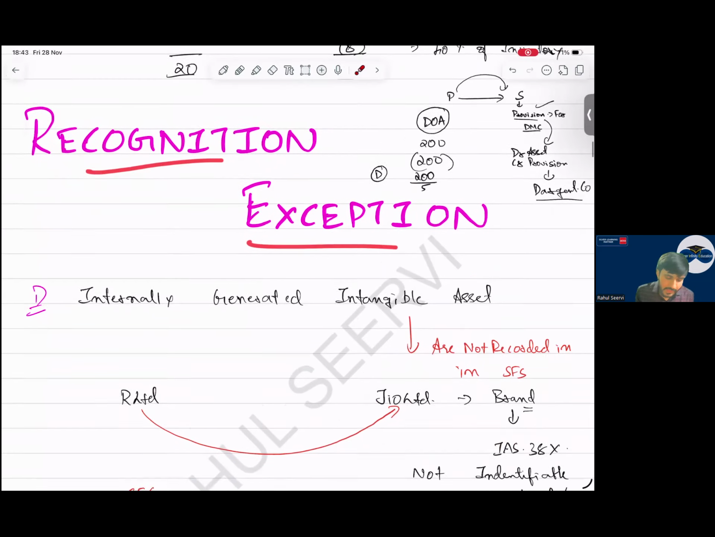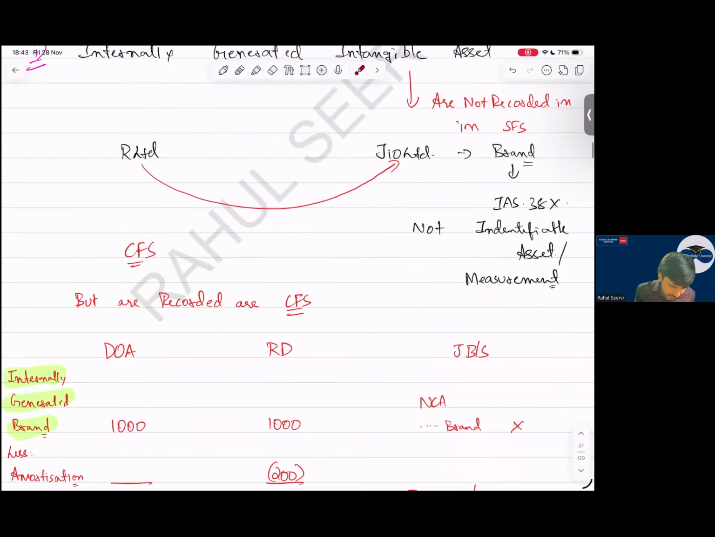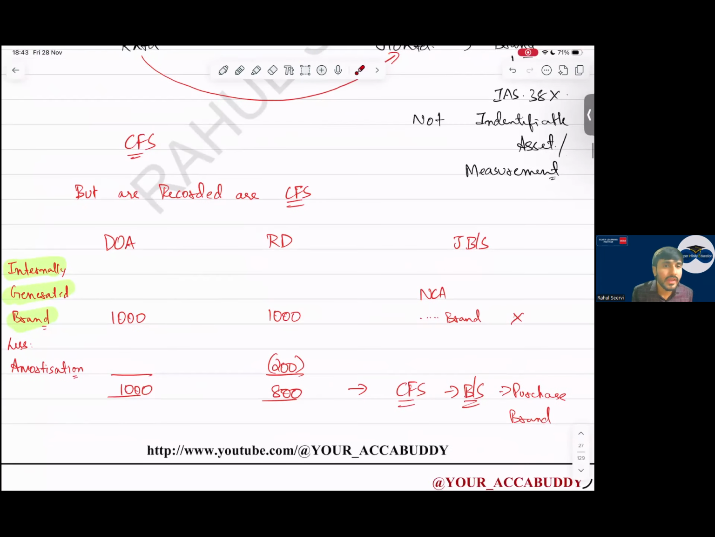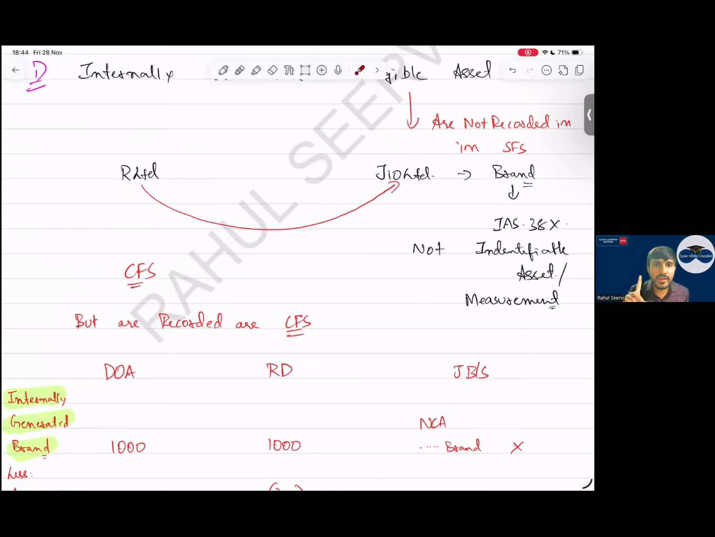Recognition exception, sir. Now internally generated brand. Do we recognize an internally generated brand? As per IAS 38, will Geo company record it? No, sir, because the IAS 38 definition is not being met: not identifiable, cost cannot be measured reliably. But when I purchase that company, I record it. At what value? Fair value. See here, everyone. In the balance sheet, in my CFS, I will record the brand of 1000 and I will amortize it. So this is also a frequently repeated adjustment. Clear to everyone? Internally generated?